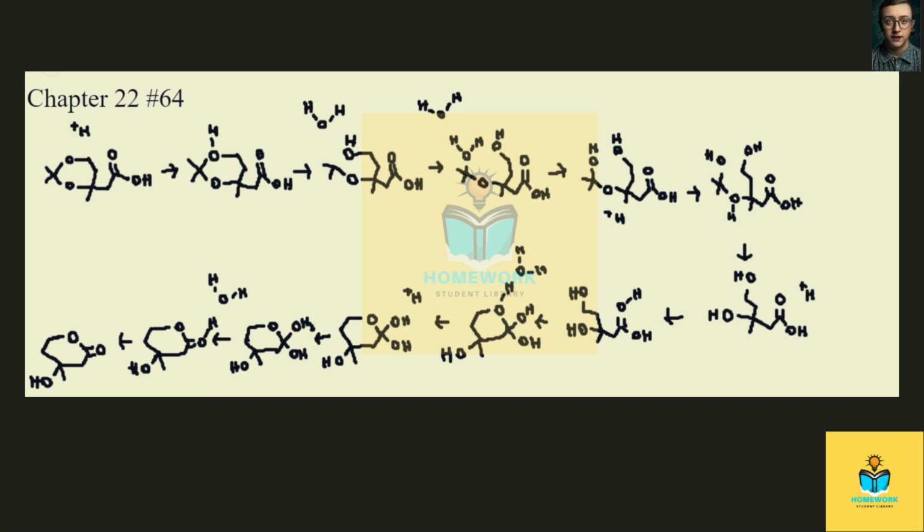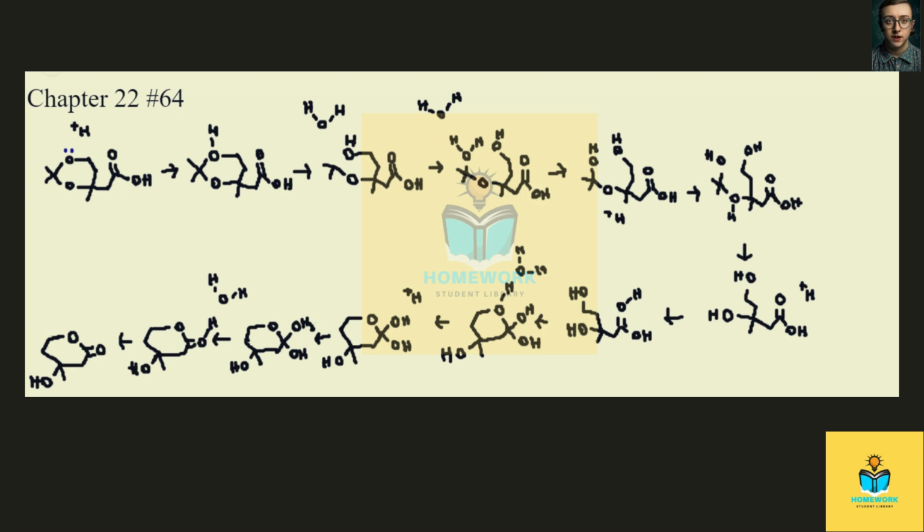This is the answer to Chapter 22, problem number 64 from the Smith Organic Chemistry textbook. This problem is asking us to draw a stepwise mechanism for this reaction. Essentially, this is an acetal hydrolysis followed by an intramolecular Fischer esterification. This is similar to another problem in this chapter that asks about the synthesis of vitamin C.